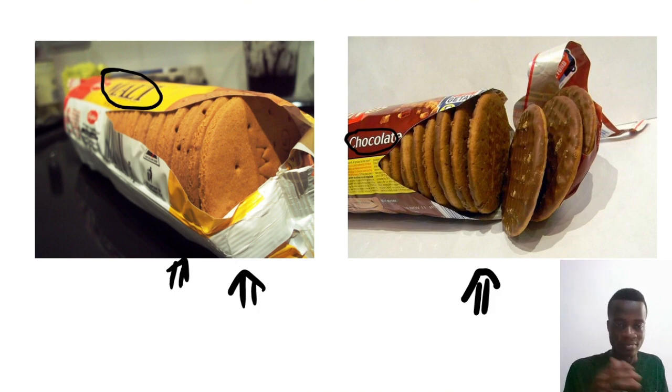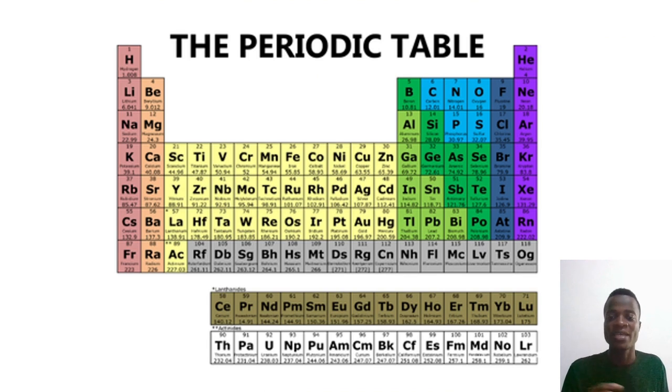Okay, so coming back to chemistry, if you go to the periodic table, which is a major thing that we could be using, everything that you are seeing in the periodic table, each of them is an element. So what you are seeing on the periodic table are elements. That's why we say periodic table of elements.